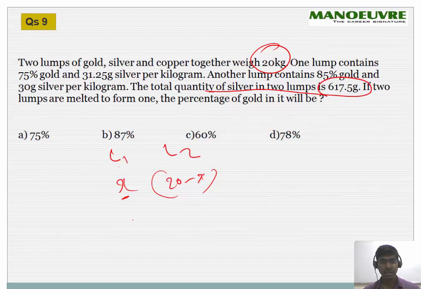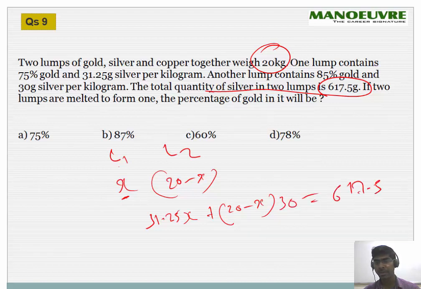Which means 31.25 of x plus 20 minus x of 30, which is equal to 617.5 grams. This is what the total silver is.